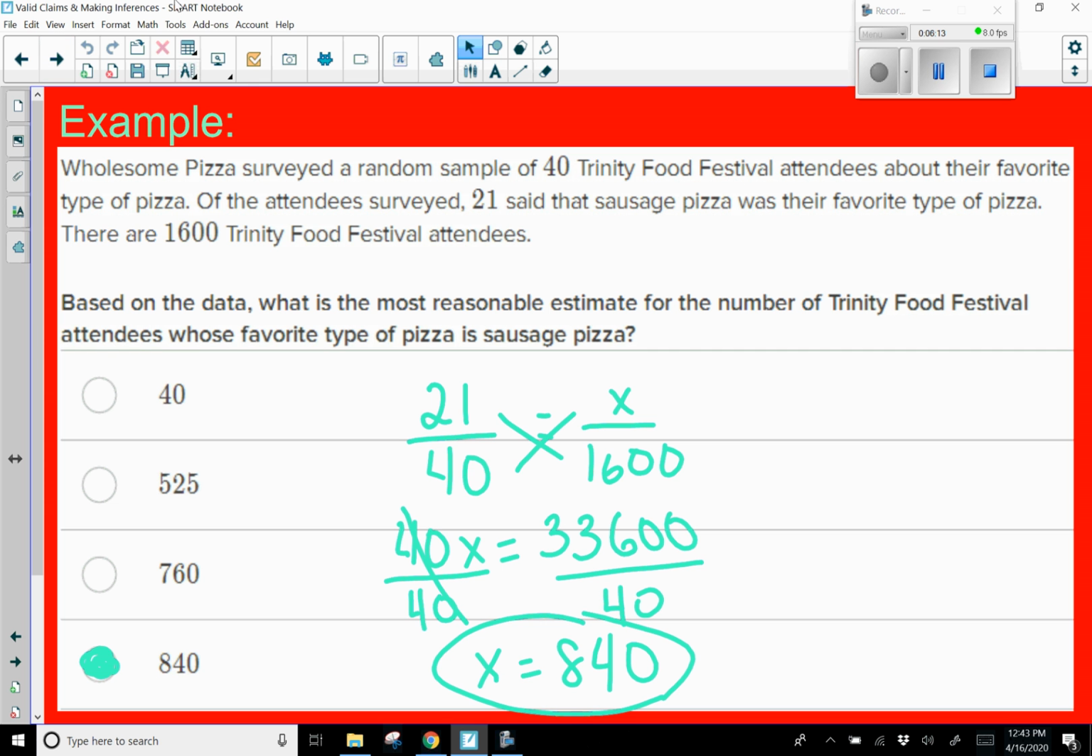Well, of the 40 people sampled, 21 said that sausage pizza was their favorite pizza. So in my proportion, I have 21 out of 40 equals x, or how many out of 1,600. Again, we're just solving a proportion, so find your cross products. 40 times x equals 40x. 21 times 1,600 equals 33,600. And then to get x by itself, we're just dividing both sides by 40, leaving us with x equals 840.